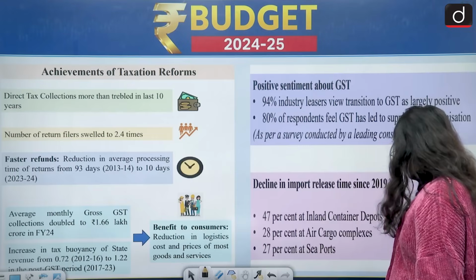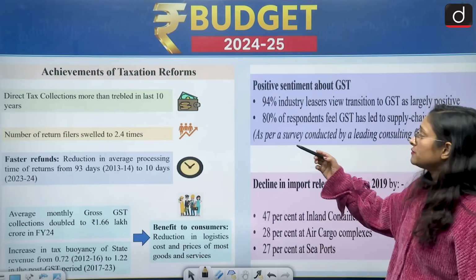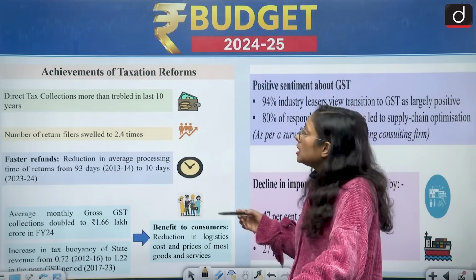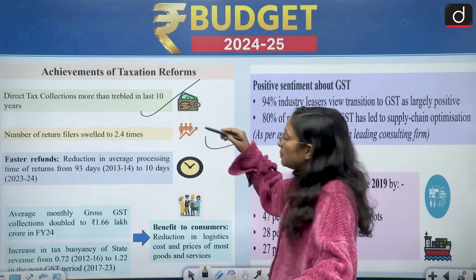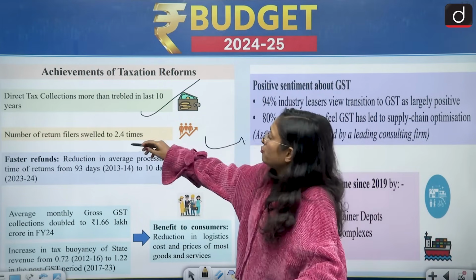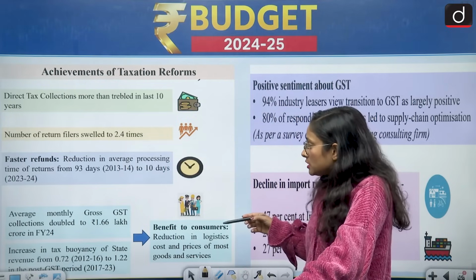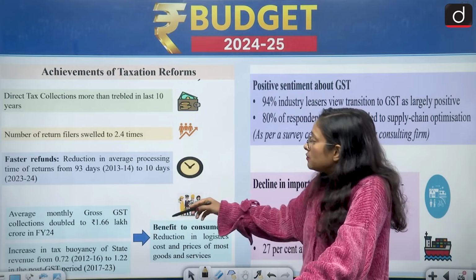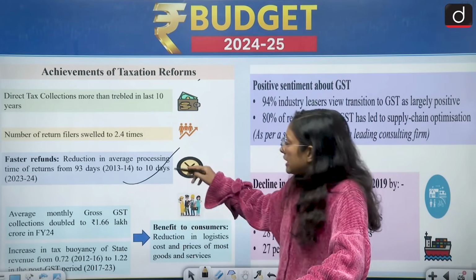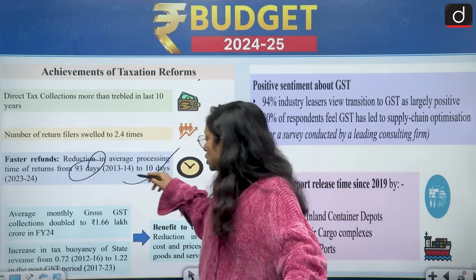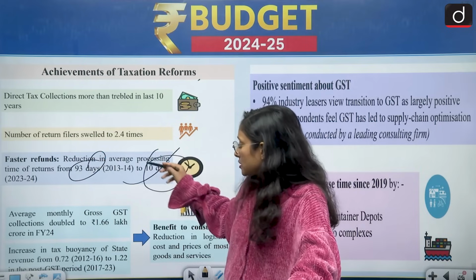Moving to the next one. Next one is the achievement of taxation reform. Direct tax collections more than tripled in the last 10 years. The number of returns filed swelled to 2.4 times. So this is the achievement of the government of India. Faster refunds, with reduction in average processing time from 93 days to 10 days. So in 2013-14 it was 93 days, but right now we have only 10 days for faster refunds.